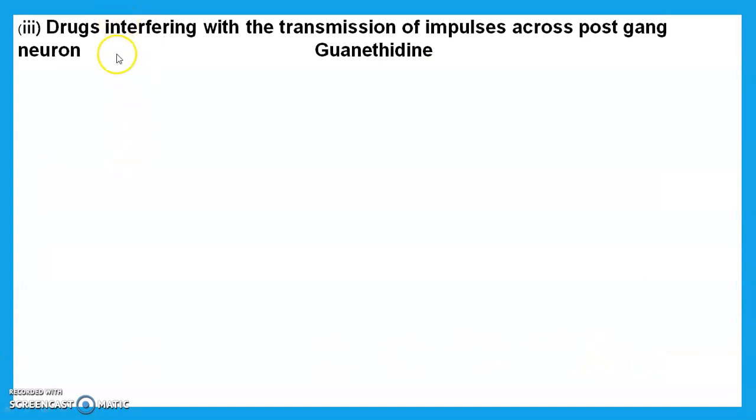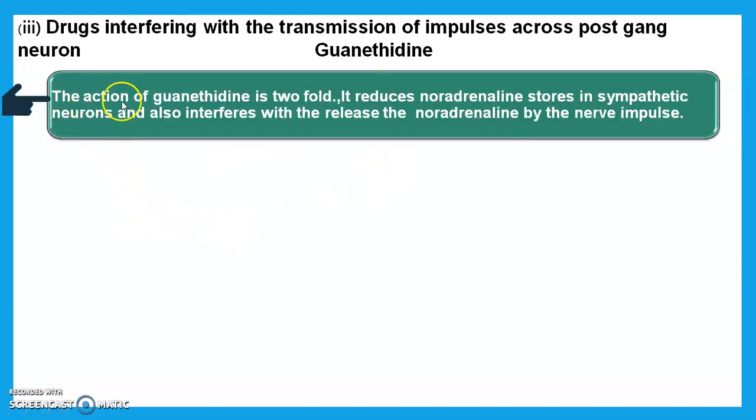Then we see the next class, drugs interfering with the transmission of impulse across the postganglionic neuron. An example is guanethidine. First of all, the action of guanethidine is twofold. First, it reduces the noradrenaline store in the sympathetic neuron and also interferes with the release of noradrenaline by nerve impulses. That means it acts in two ways.